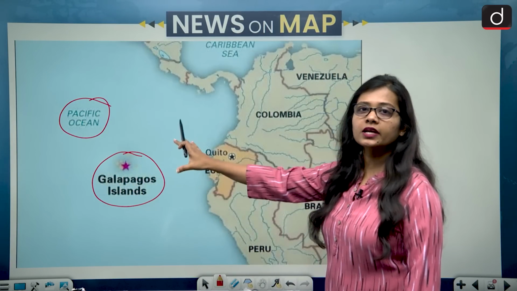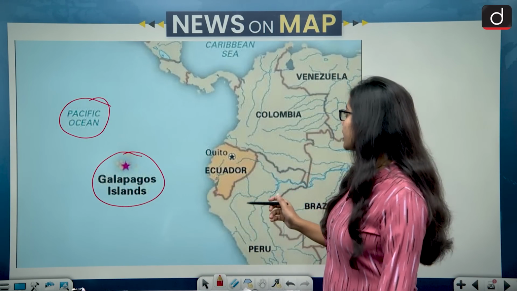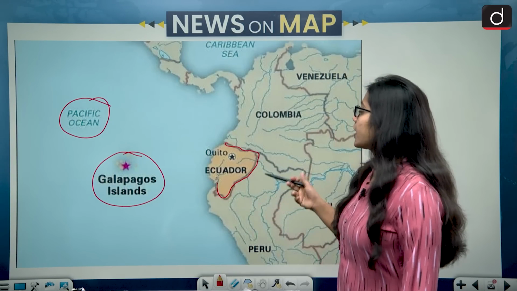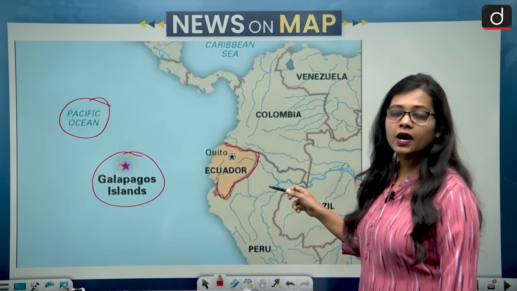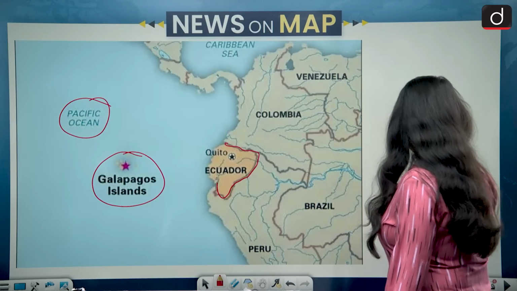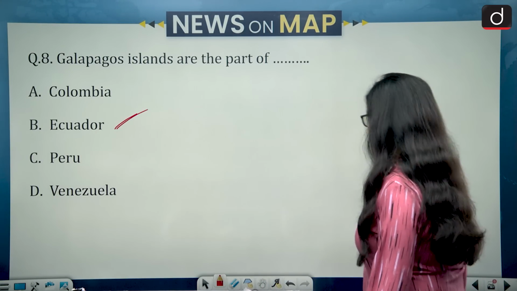So Galapagos Island lies in the Pacific Ocean, and of the mentioned countries, they are lying on the coast of Ecuador. And Ecuador comes in which continent? Ecuador country is a part of the South America continent. So the correct answer here is Ecuador, option B.